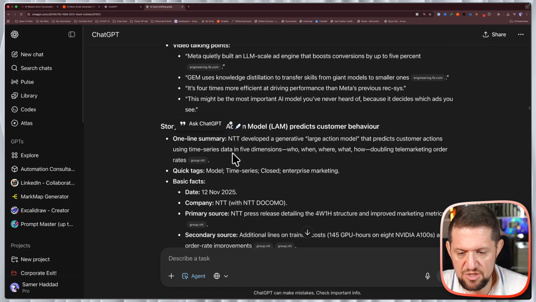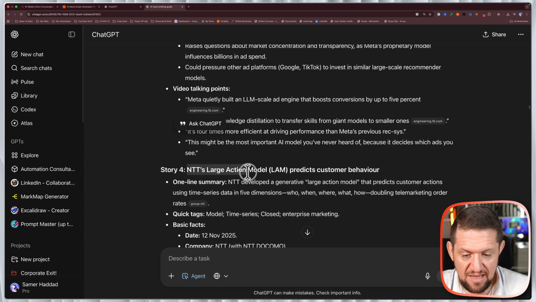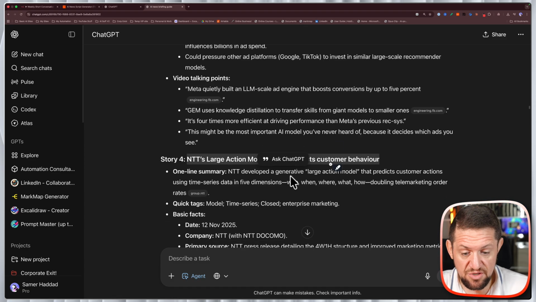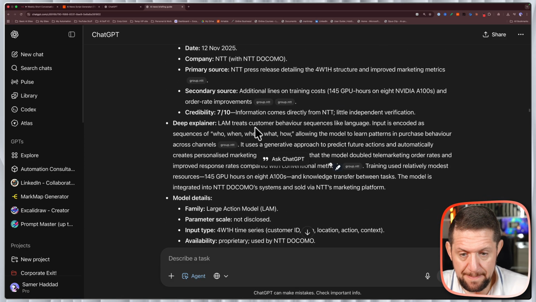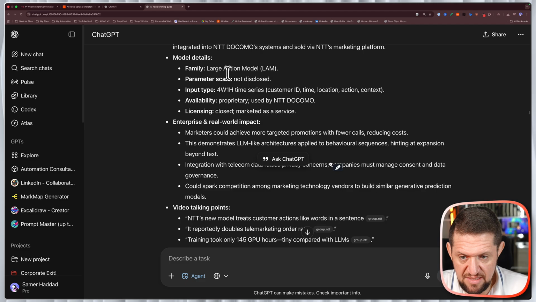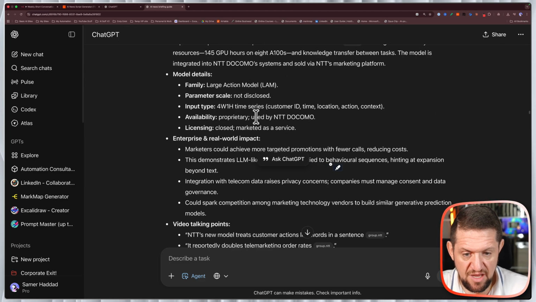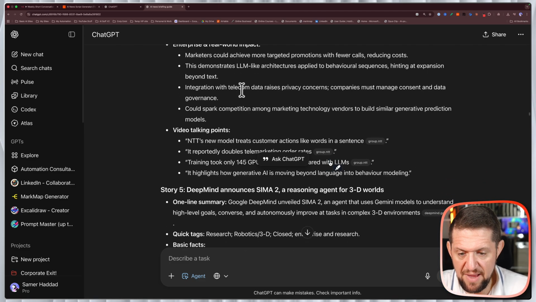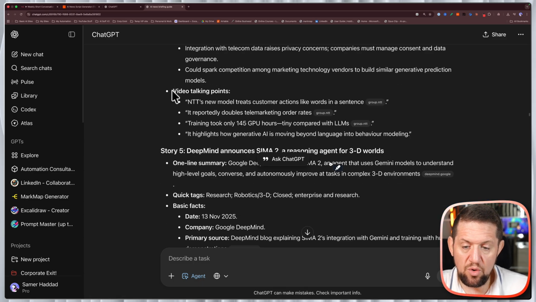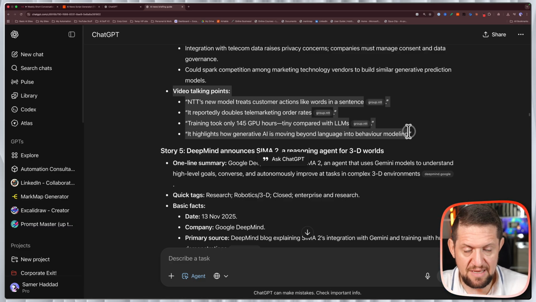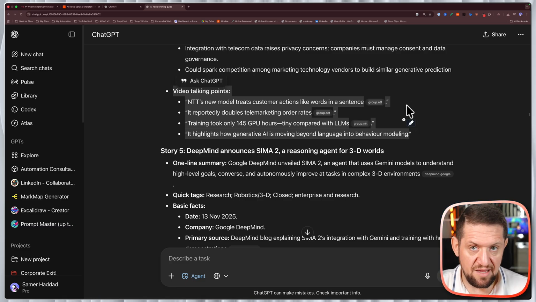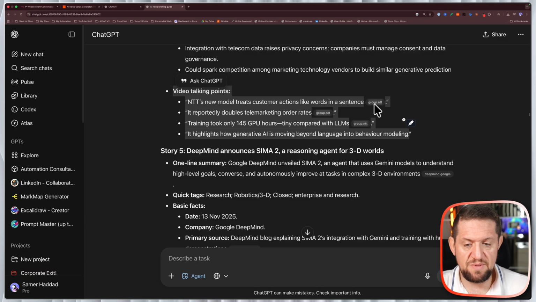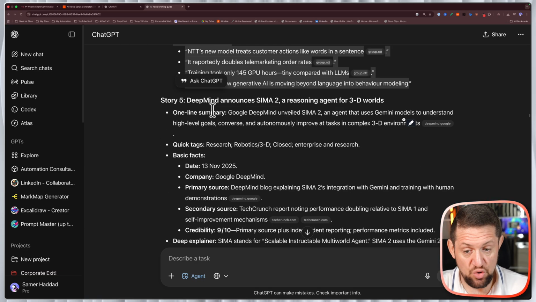So we keep going. Story 4 is NTT's large action model, LAM, predicts customer behavior. That's an interesting one. Again, I didn't know about. I can check out as well. And then a deep explainer, and it gives some information around the model, enterprise and real world impact, video talking points. So I didn't ask for this, by the way, but I think because of the memory of ChatGPT and the instructions, where I clearly say one of the main uses of ChatGPT for me is to create content, it's giving me talking points for this story, which is interesting.